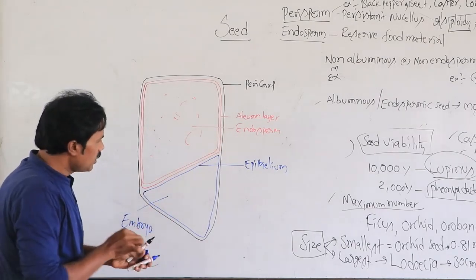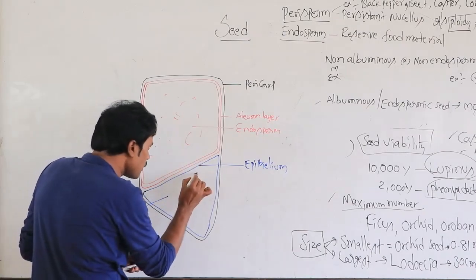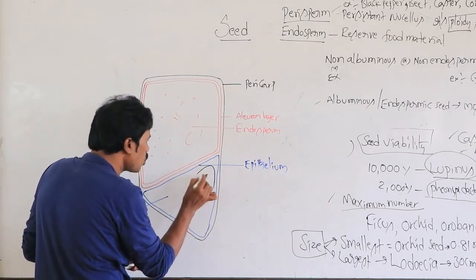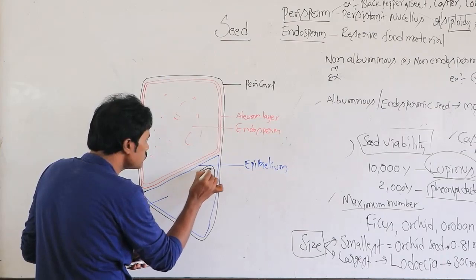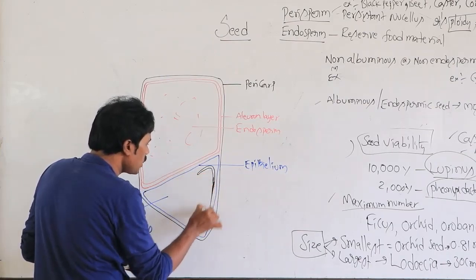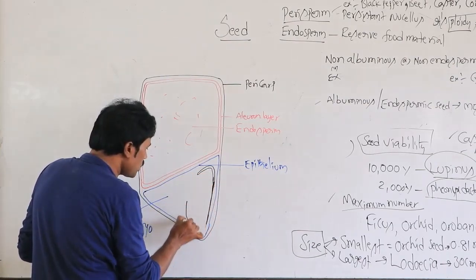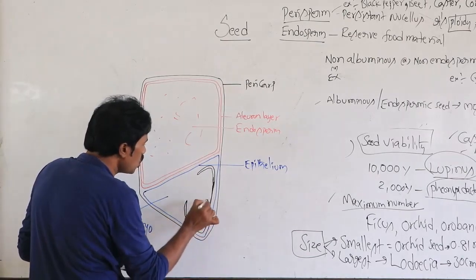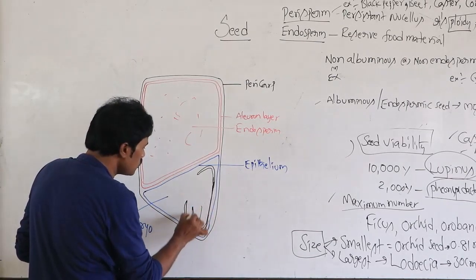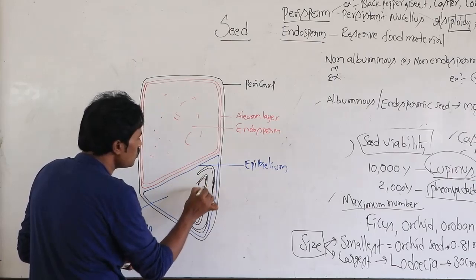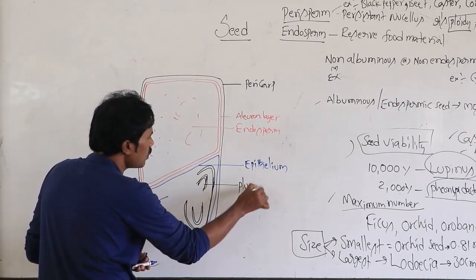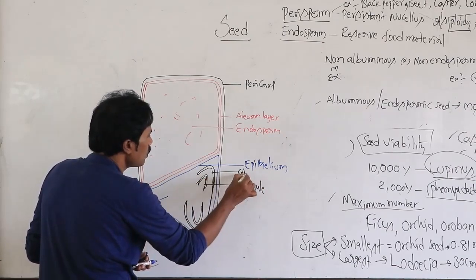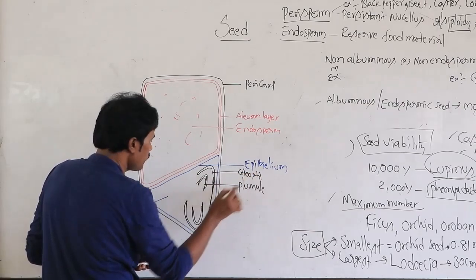In this, the apical part is the coleoptile, and in the lower part is the coleorhiza. This is the radicle, and this is the plumule, with the coleoptile.